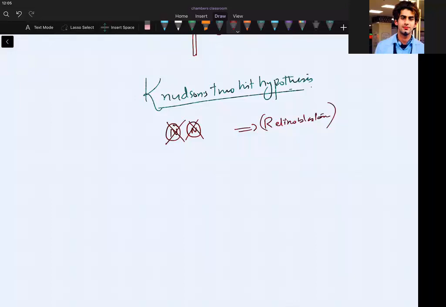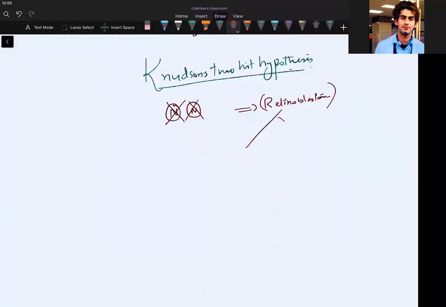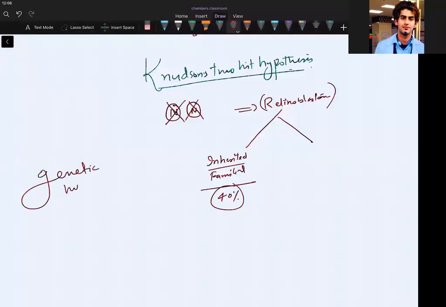Now, retinoblastoma, I told you, can be of two types. It can be an inherited type, also called a familial type, which contributes about 40%. What happens is that you already had one genetic hit from your parents. A gene you got was already hit by that parent, so all the somatic cells of the body will have this one hit.